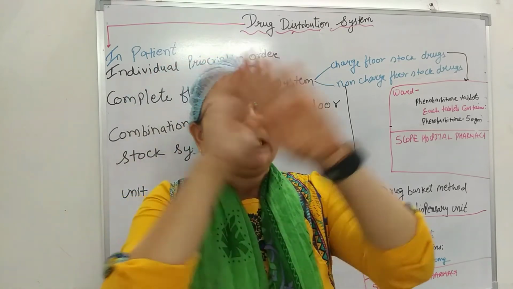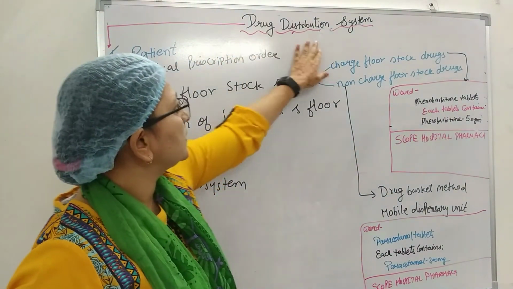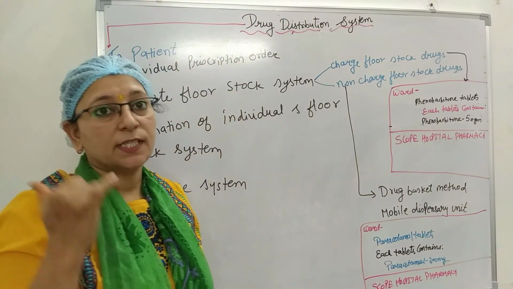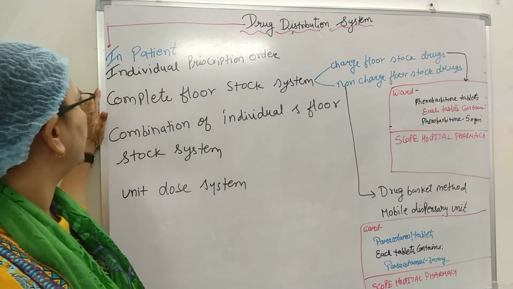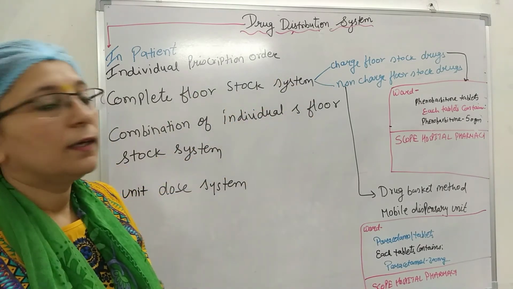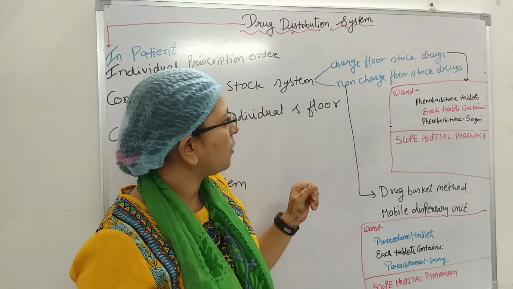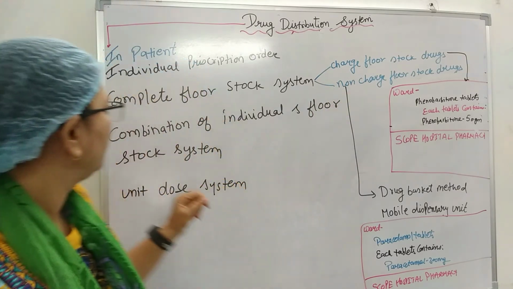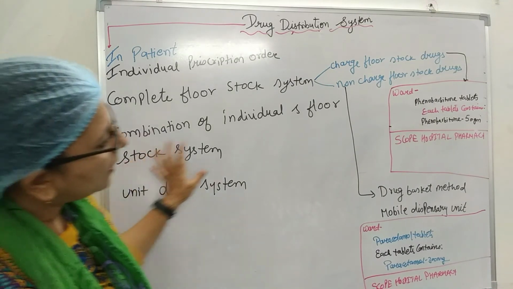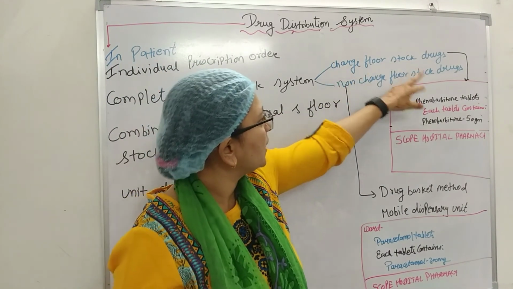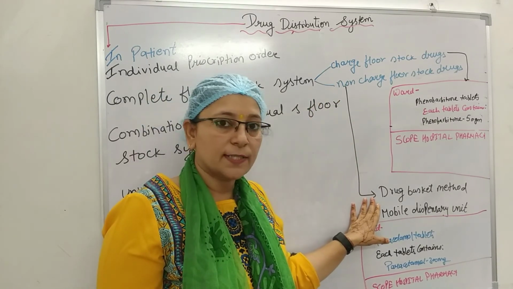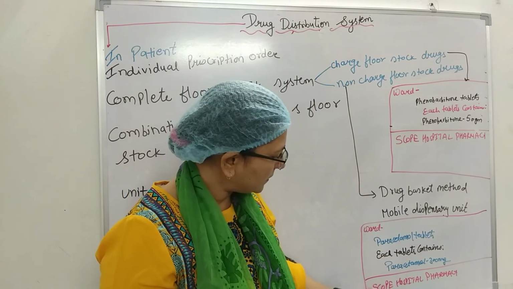So this is all about the drug distribution system. It is divided into two types: inpatient and outpatient services. Inpatient is divided into individual prescription order, complete floor stock system, which is further classified as charged floor stock drugs and non-charged floor stock drugs, and then the combination of individual and floor stock system. This is the label for charged floor stock drugs, and non-charged floor stock drugs are divided into the drug basket method and mobile dispensing, and this is its label.